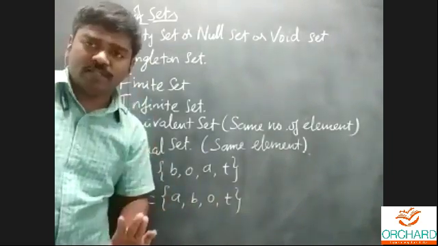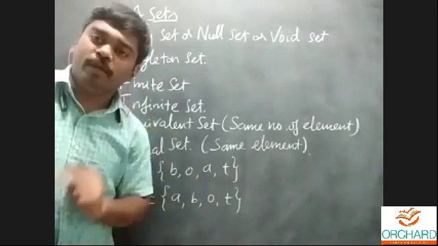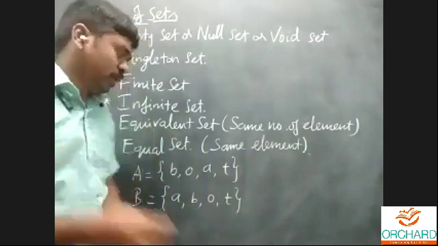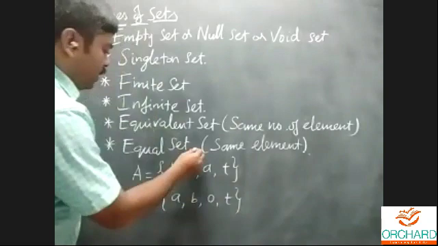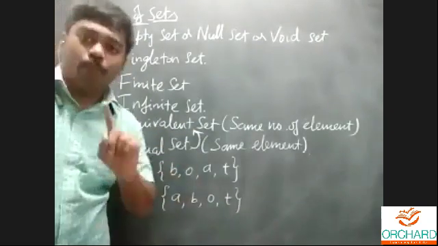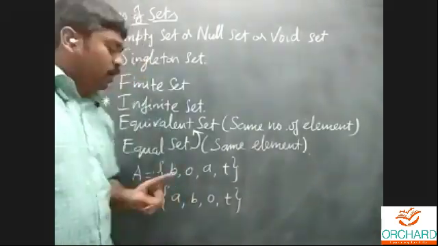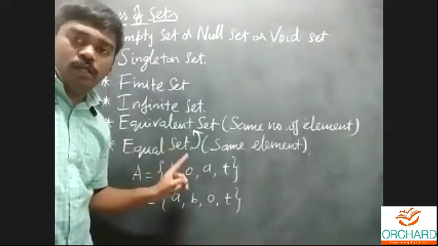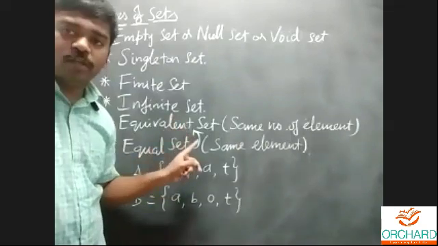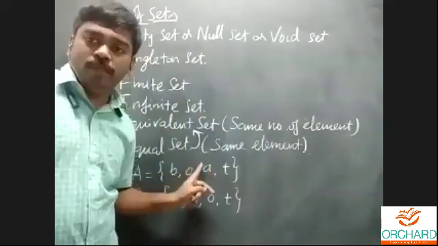Same number of elements, okay, no problem. All equal sets are equivalent sets. That all we can keep in your mind. All equal sets are equivalent sets. But an equivalent set need not be an equal set. Is it clear? All equal sets are equivalent sets. But the equivalent set need not be an equal set.